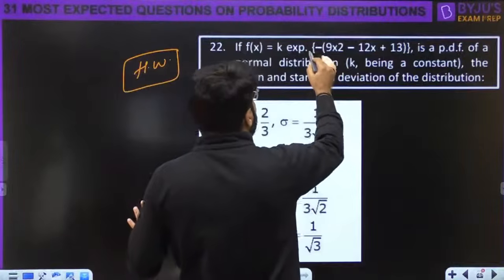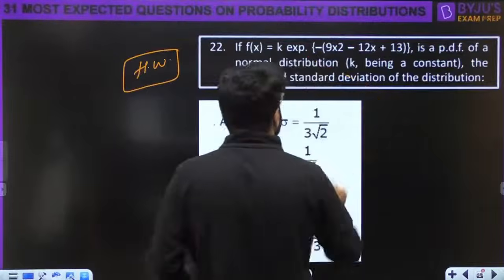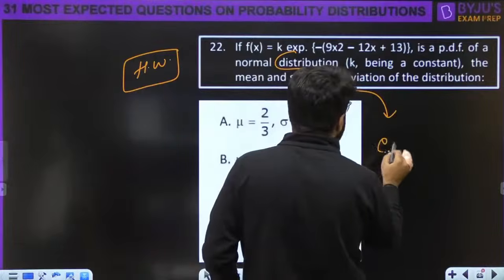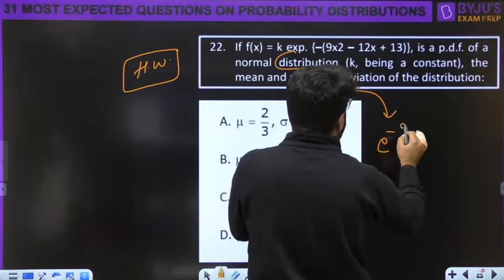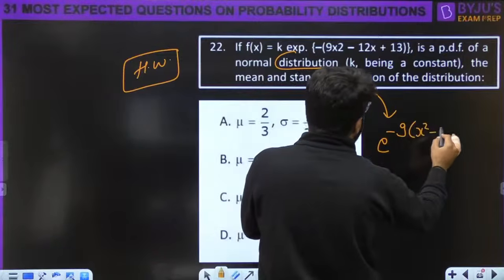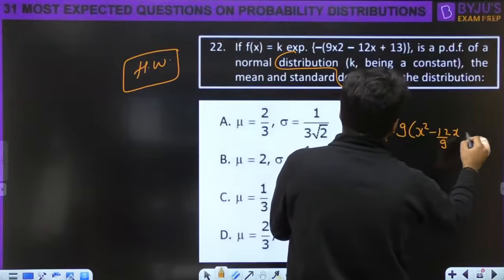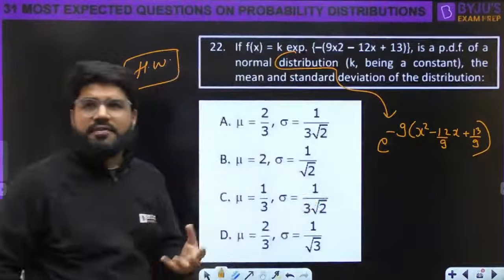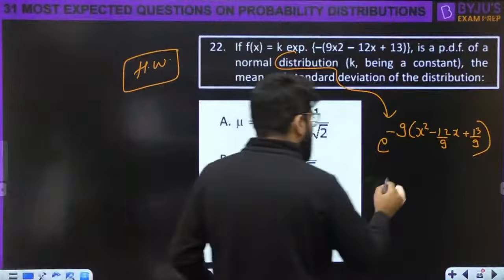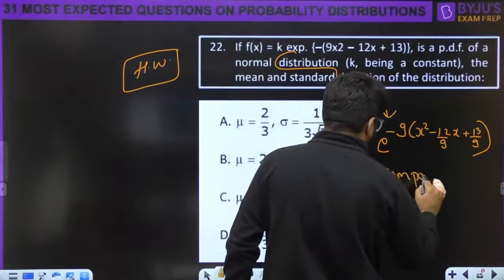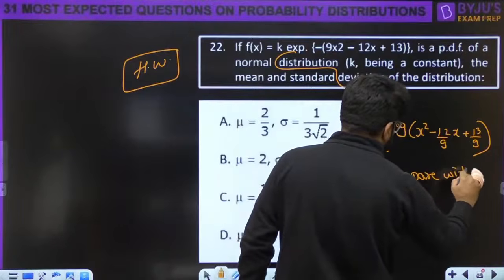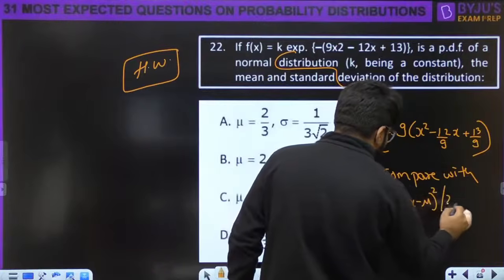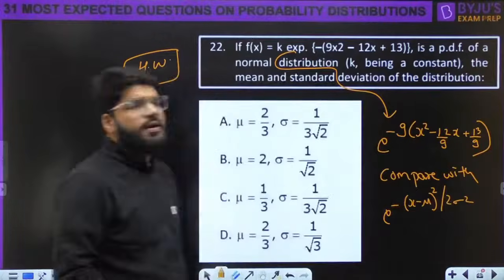Give you as homework. ये जो exponential की power है ना, this exponential term, right? This is e raised to the power minus of 9 common निकाल लेना, x square minus 12 by 9 x plus 13 by 9. You have to compare with e raised to the power minus of x minus mu whole square divided by 2 sigma square.